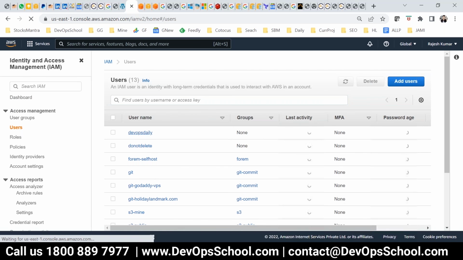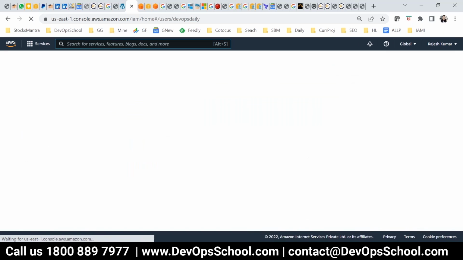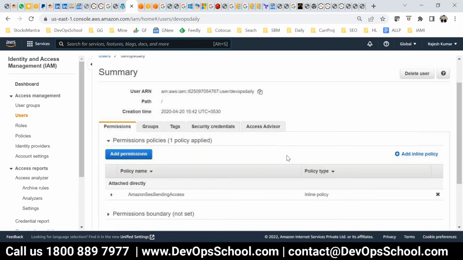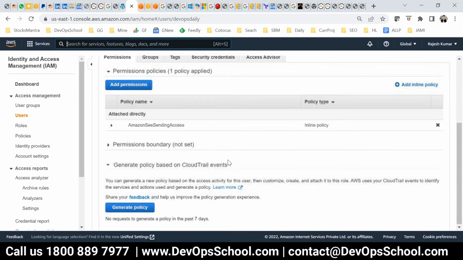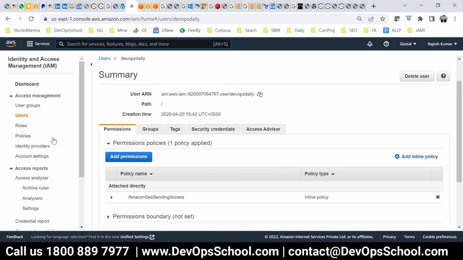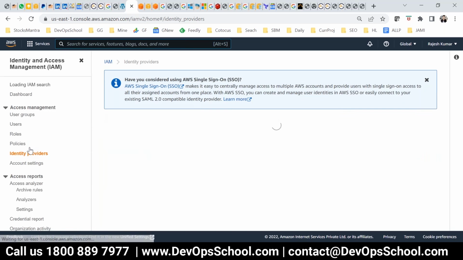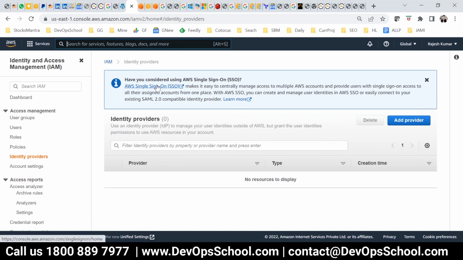So if you go to identity providers, just go to identity provider. Not here in the left pane, identity providers. Just go slightly below. Okay, here. Okay, single sign-on. Again, if you scroll down, I think there is an option called OpenID authentication.